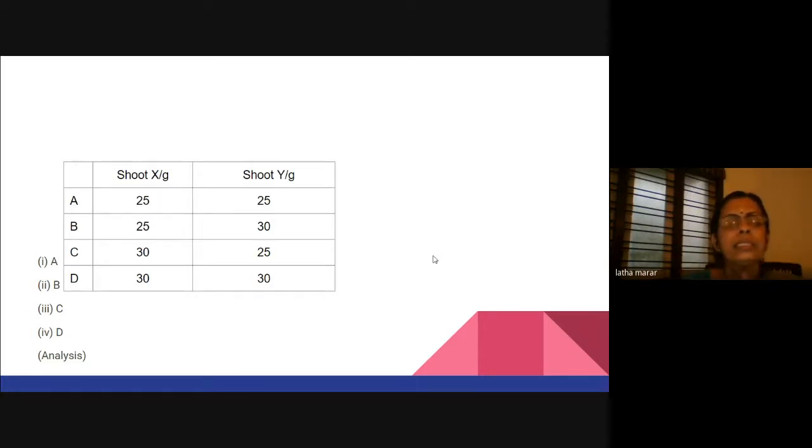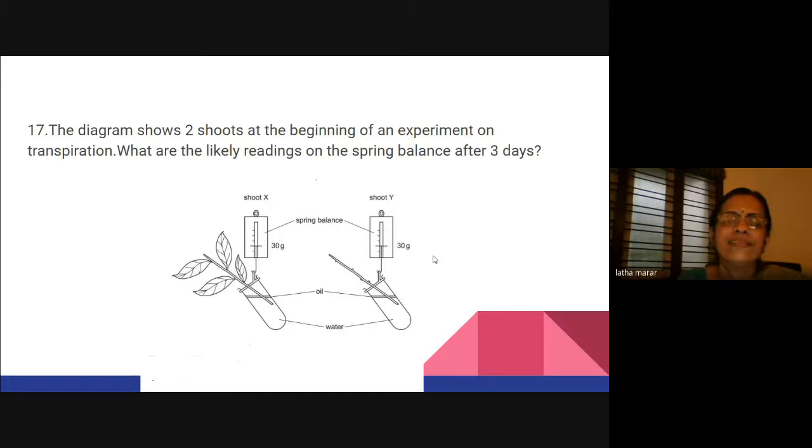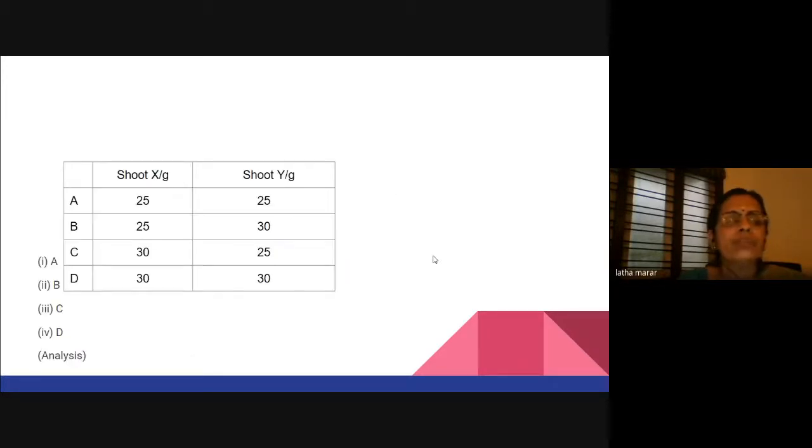In one it is 30, the other it is 25. And in both it is 30. So according to you teachers, which is the correct answer? Option B. B is 25 and 30.